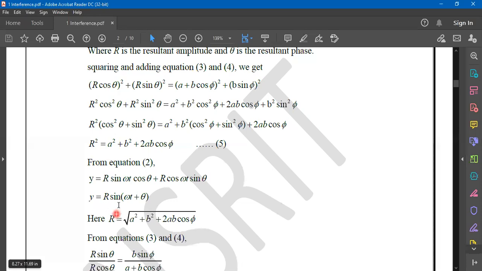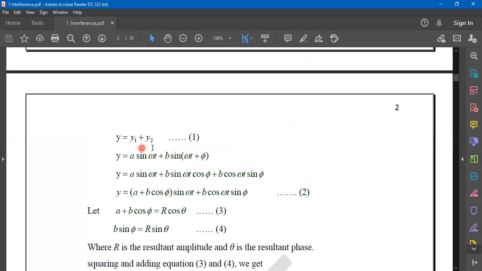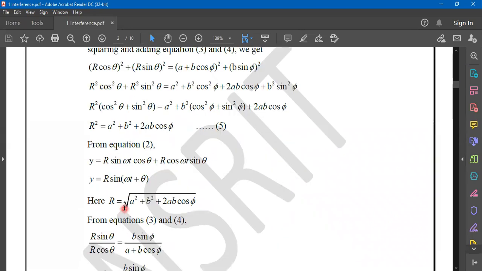So y is equal to R sin omega t plus theta. This is actually the resultant wave displacement. Y is the resultant wave displacement. We started here, you see, y is equal to y1 plus y2. So what is y said to be? It takes the form R sin omega t plus theta, where R value is square root of a square plus b square plus 2ab cos phi.